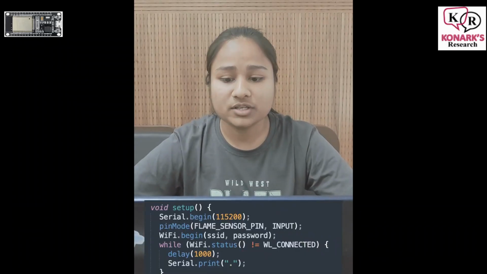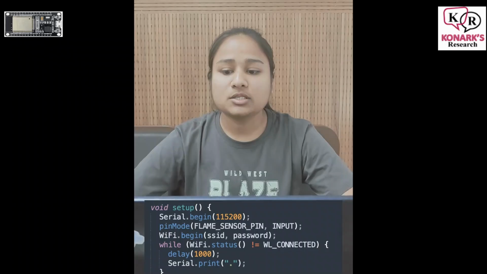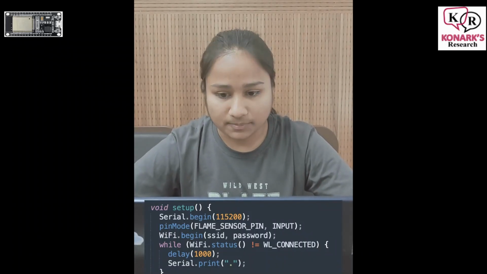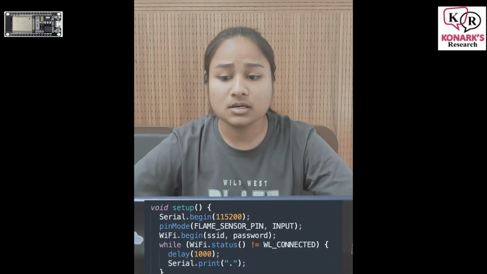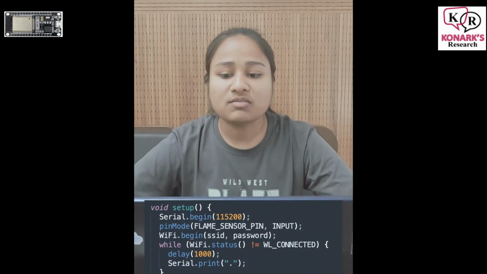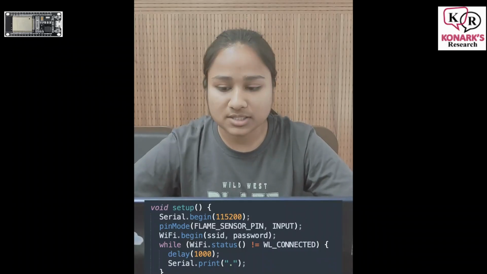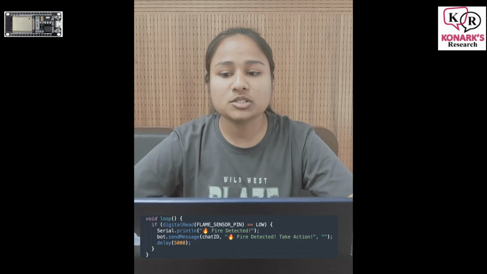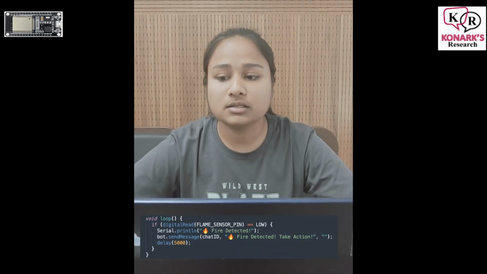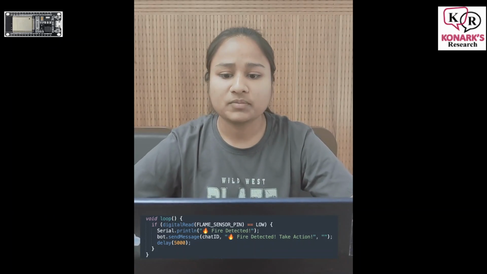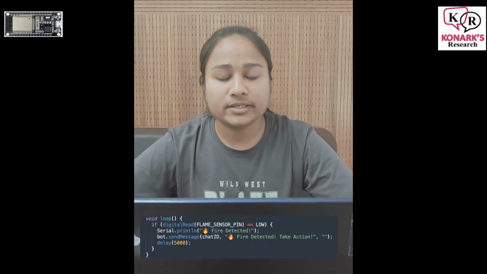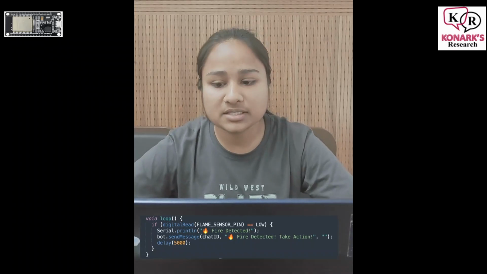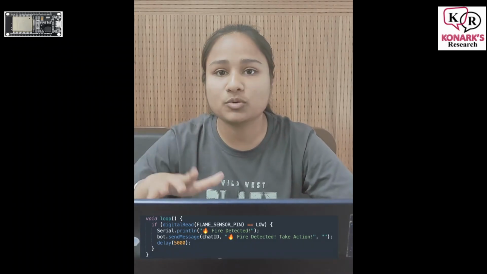Inside the setup function, we connect to the Wi-Fi. pinMode is used to configure the GPIO pin as an input pin to read flame sensor data. client.setInsecure disables the SSL verification. Also, the while loop waits until ESP32 successfully connects. Then, we detect the fire and send the alerts. The loop function continuously monitors the flame sensor and sends alerts if fire is detected. If the sensor detects fire, it returns low. Then the delay prevents sending messages too frequently, waiting 5 seconds before rechecking.